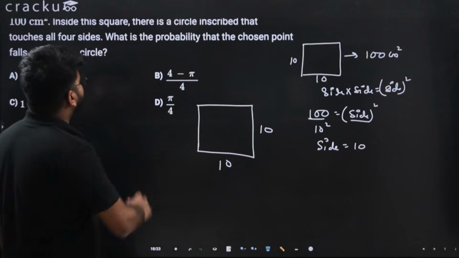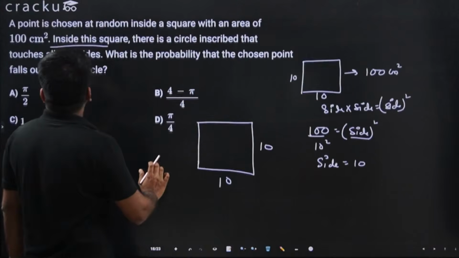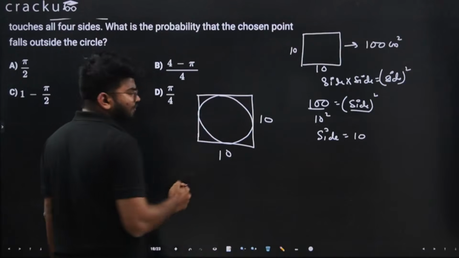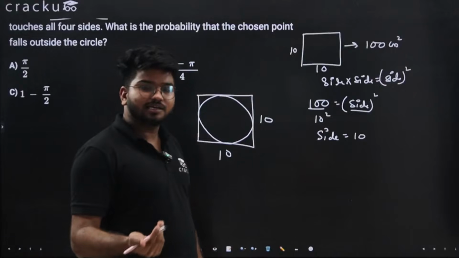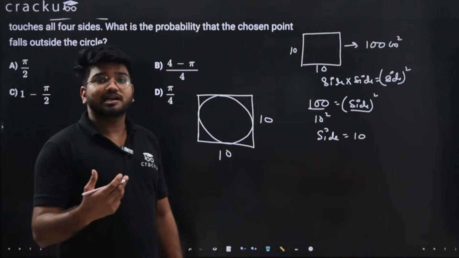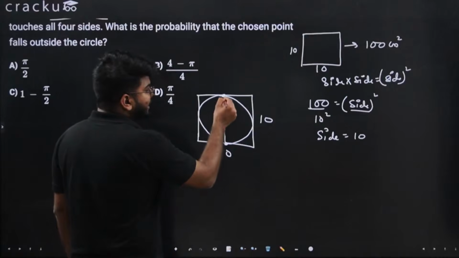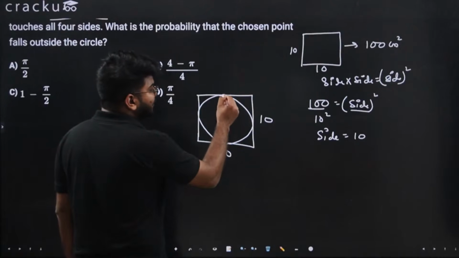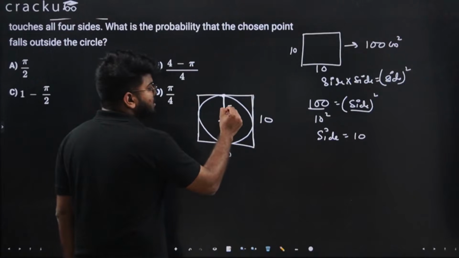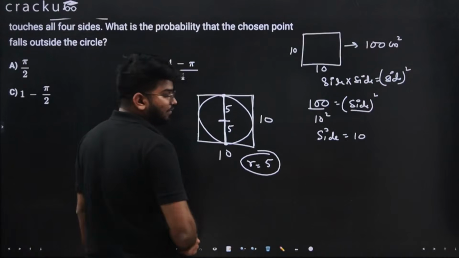Okay, now it says that inside this square there is a circle inscribed that touches all the four sides. So there is a circle like this. Whenever you have a circle inside a square touching all the sides, it means the diameter of that circle is equal to the length of the side. Because let's say from this point, if I drop a perpendicular, this will be nothing but the diameter, and we know this is nothing but the length. So this whole is 10. It means this is 5 and this is 5, or basically the radius of the circle is equal to 5.